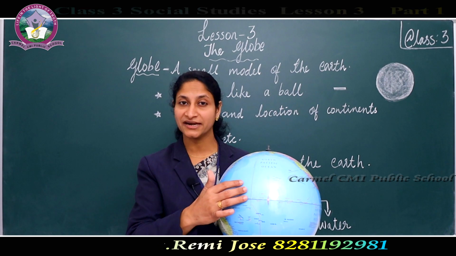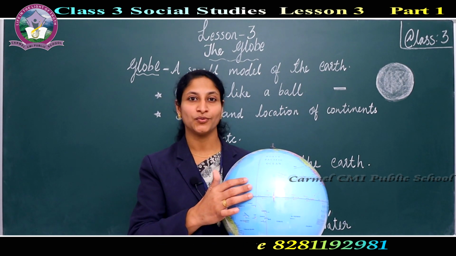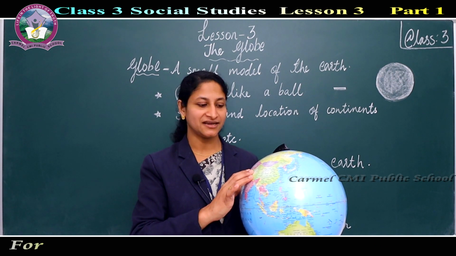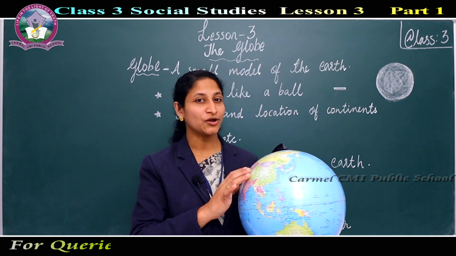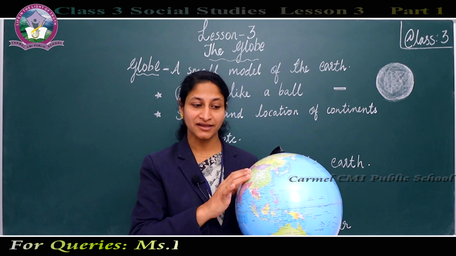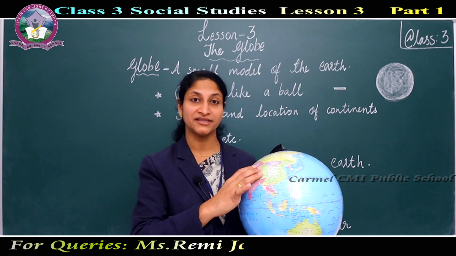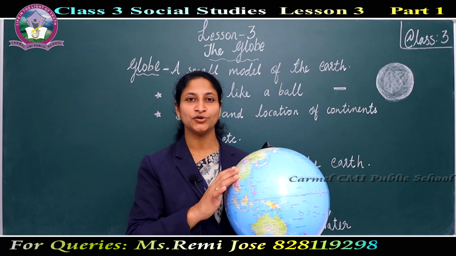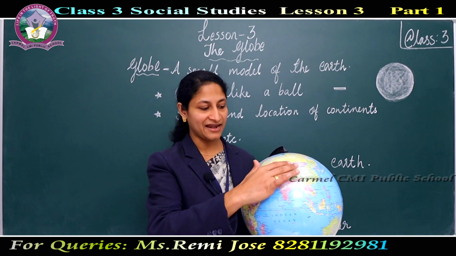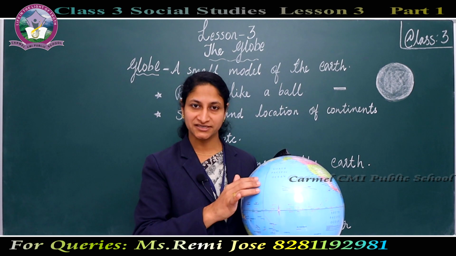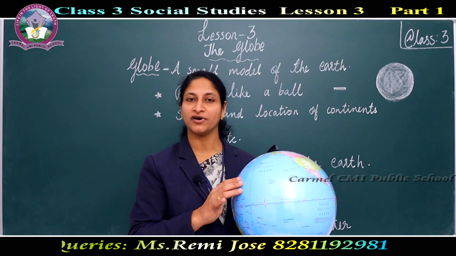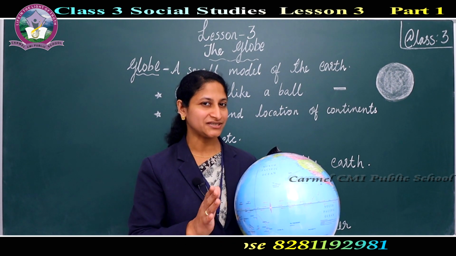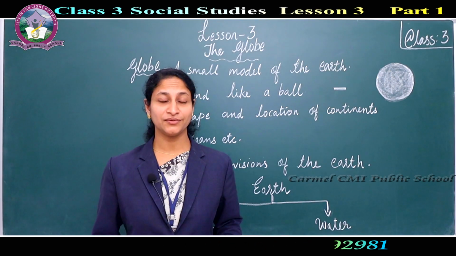So the blue color represents water and the different color parts represent continents or the land areas on the earth. So children, our earth is divided into two parts, that is land and water. The two divisions of our earth are land and water. Good. Now look at the board.